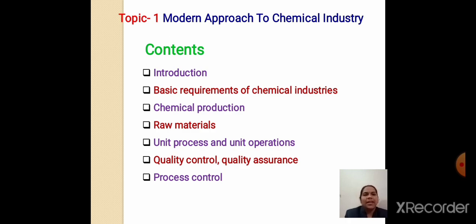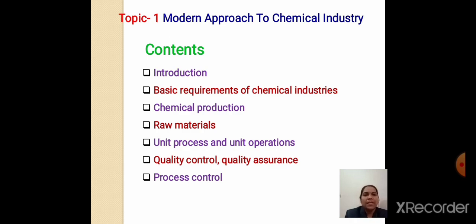An example is when we do the evaporation technique: when water gets evaporated, that is a physical change. But when water is converted into some chemical, that is a chemical change, called a unit process. Next we have to see quality control and quality assurance. These two terms are related to the purity of the product. Then process control. What does process control indicate?